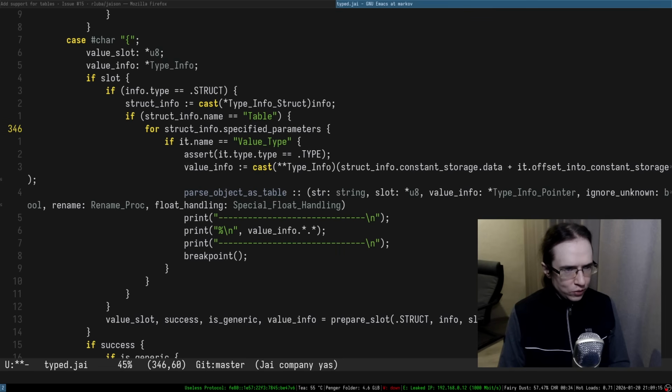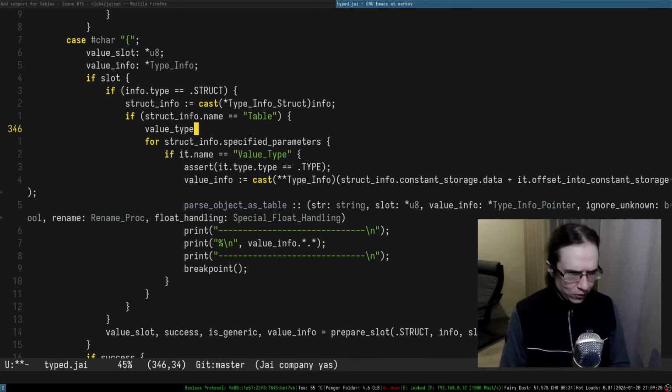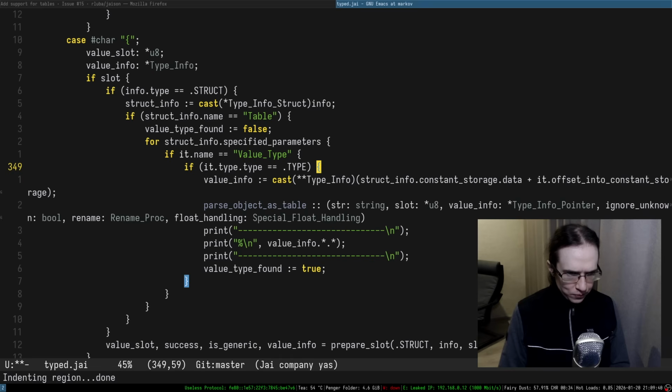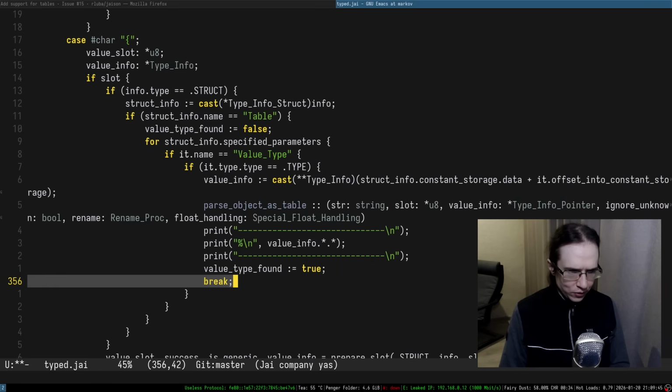Then we're going through all of these parameters and maybe value type found, which is initially false, but then in here we say that the value type found is true. There we go. And if we went through all of these things, and by the way, if this thing is a type, we do something like that. We definitely need to break out of this thing.